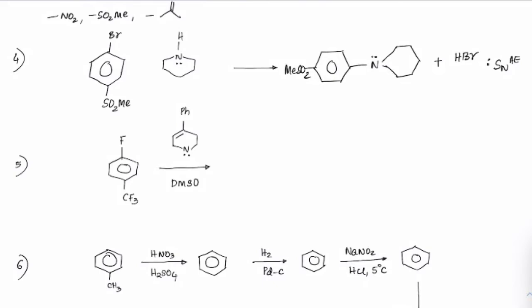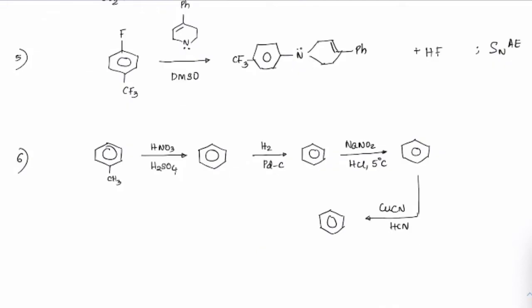Okay, let's see the next one. Same thing, just like these are the withdrawing groups, CF3 is also a very strong withdrawing group that will also help the substitution reaction to favor. So we can see CF3 and here nitrogen getting attached. This phenyl group here and a double bond present here, with HF. Type of mechanism is also SNAE. See the next one.